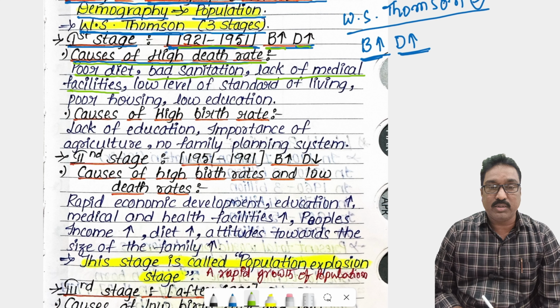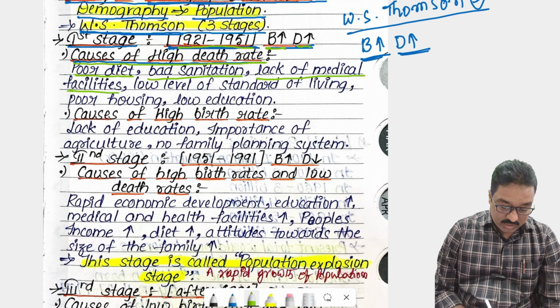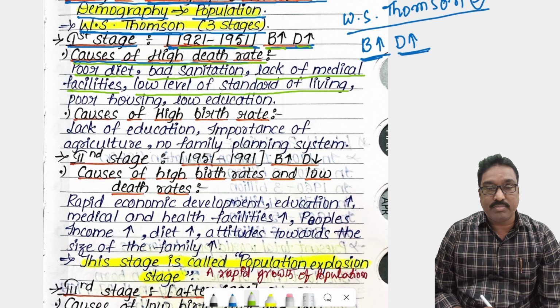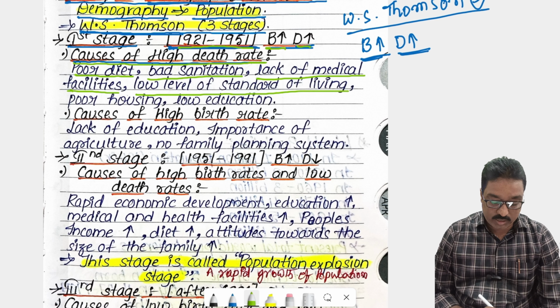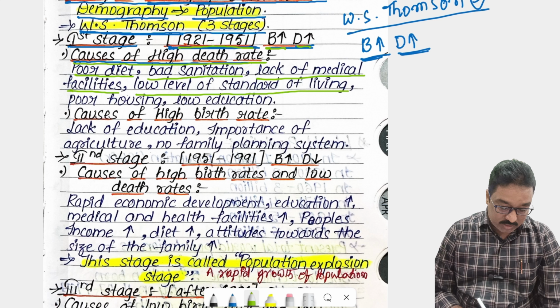Due to that, the death rate was very high in the world as well as in our India. Low standard of living: people's lifestyle was very poor. They were not taking proper food, there was no sufficient food, and their total lifestyle was very poor.